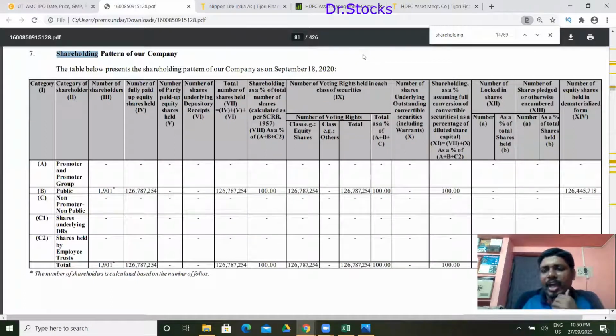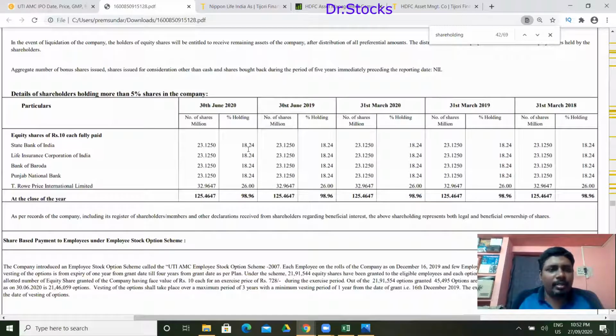So now moving on with the shareholding pattern of the company. The company is completely a public company. There is no person called promoters here. It is 100% public. These are the people currently holding 98.96% of the promoter holding at the moment in the company. State Bank of India, LIC, Bank of Baroda, PNB, and TRP are owning the stocks. TRP is owning the highest percentage with 26, others are all holding very close to 18.24. So this is the current shareholding of the company.